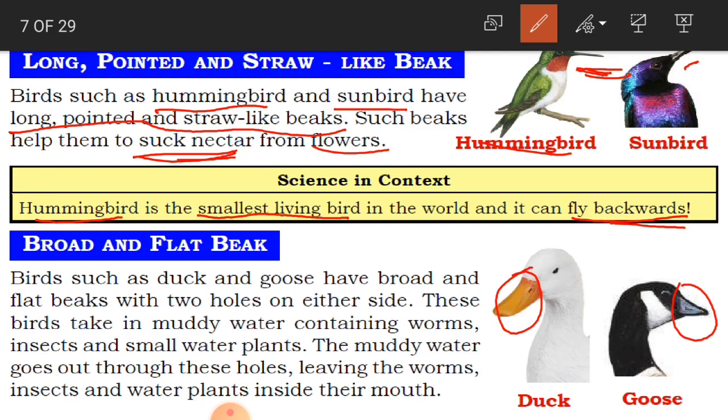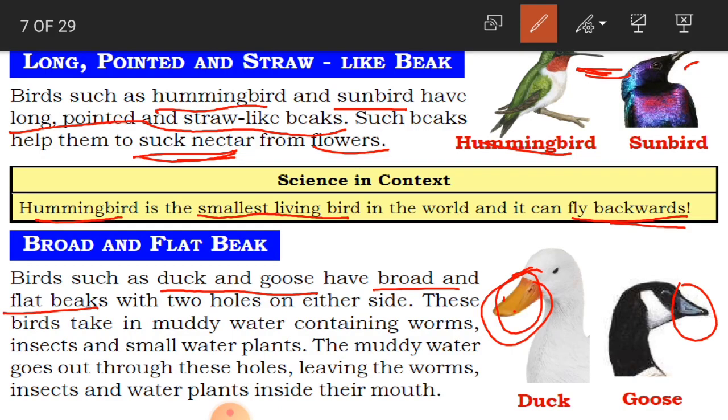Okay children, so as we have learnt, birds such as duck and goose have got a broad and flat beak which has two holes on either side. So what do these holes do? Normally these birds live in muddy water, and they eat all the worms, insects and small water plants in that muddy water.